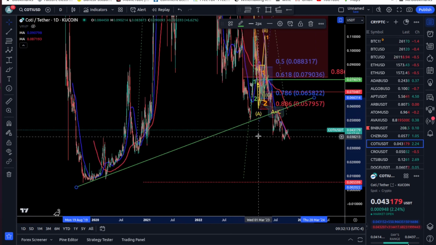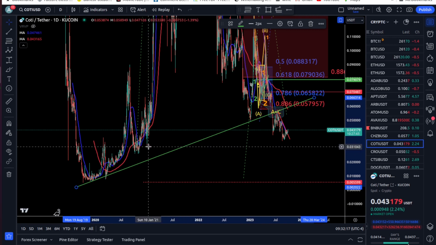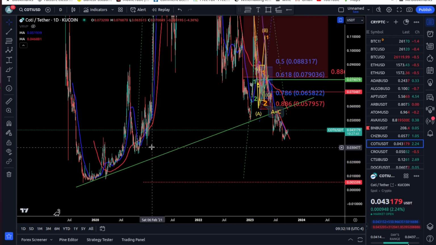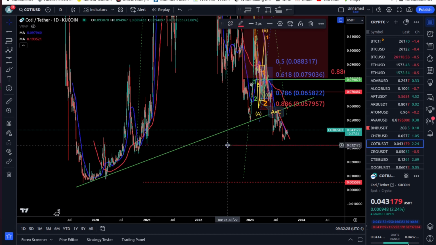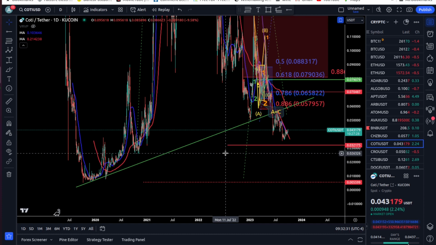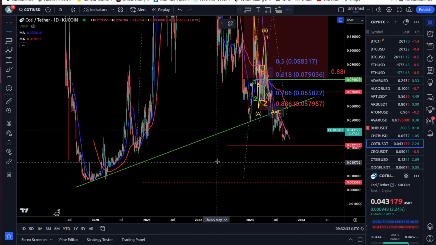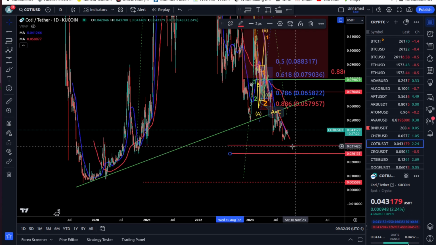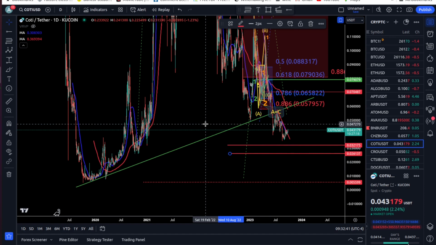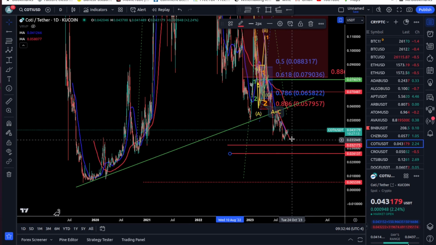So now, what are our next references? We have this peak here, and that's going to be 3 cents. Let me put the ray. So we have a reference. We said we have this one here, and after that we have this level here. I honestly find that those 2 points, especially the following one, 3 cents, could be really a possible area where COTI can find support.